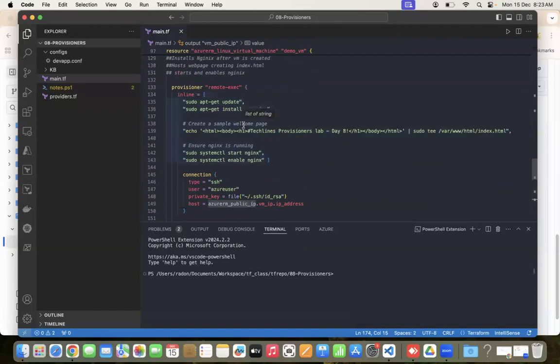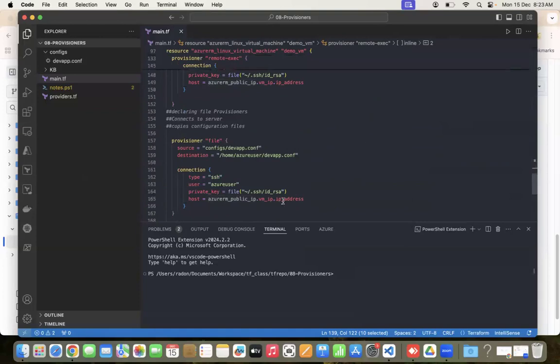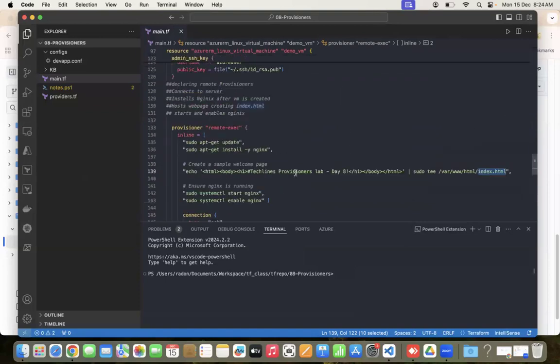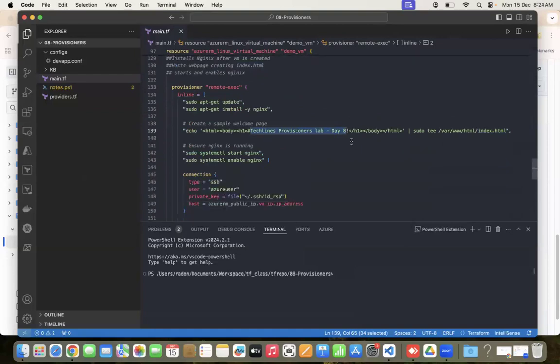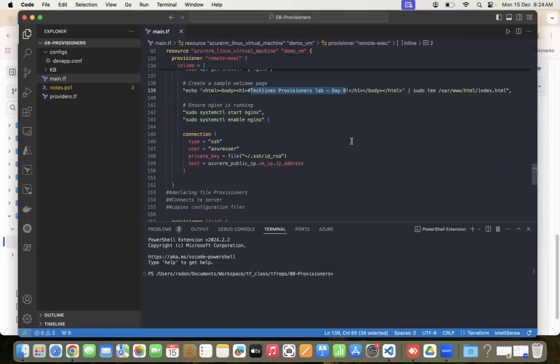Okay, remote. And then we'll see whether we have this index.html in this path. One is that. Second, I will try to browse this public IP from any of the browsers and see whether this web page is accessible. It should have this one. So that is how I want to validate my remote execute.